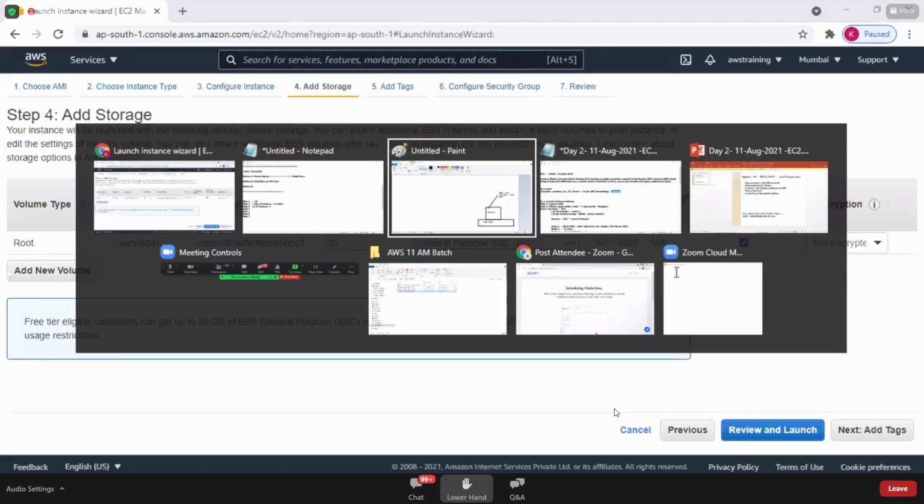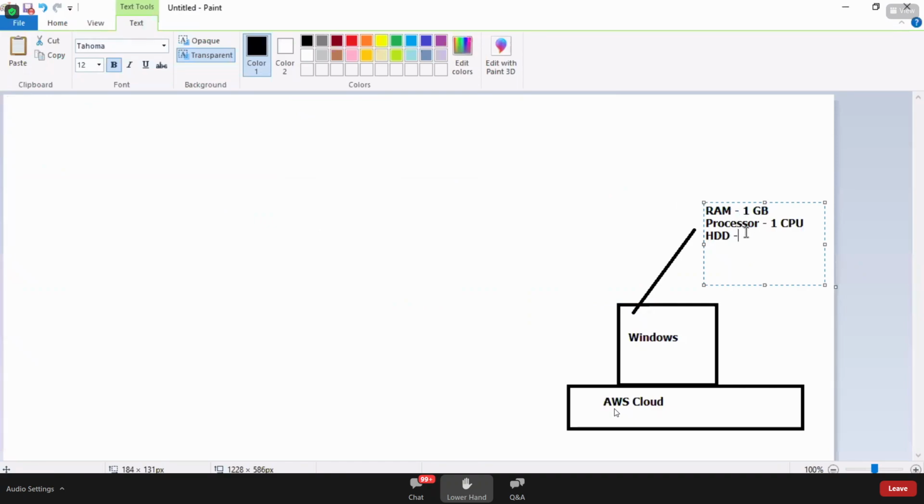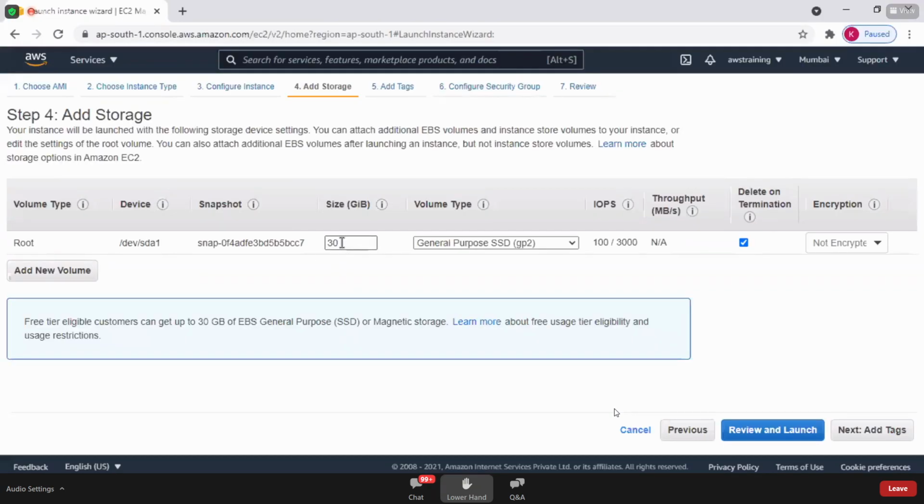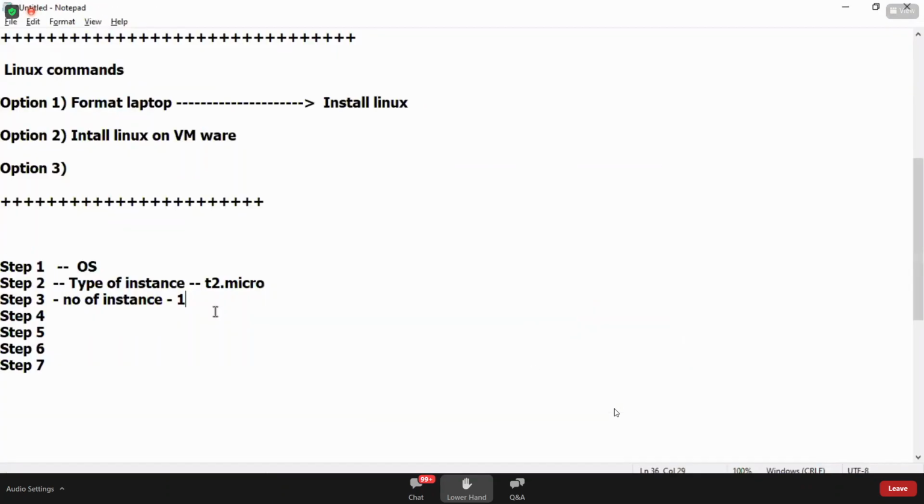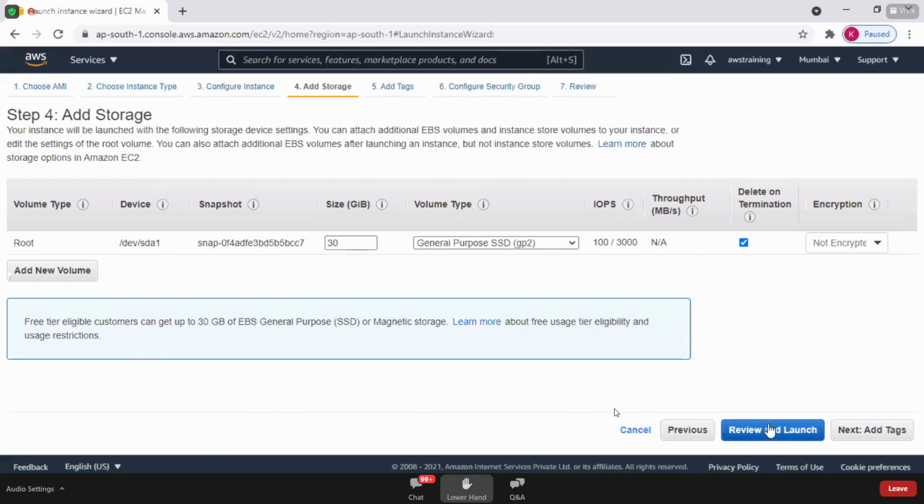I have provided the configuration of 1 GB RAM and 1 CPU. For the hard disk, AWS provides you 30 GB. Fine. So the hard drive space of this virtual machine is 30 GB. Now you have all the hardware components. So step 4 is all about storage. Storage is nothing but the hard drive, so that is 30 GB of hard drive. Got it? Step 4. Next.